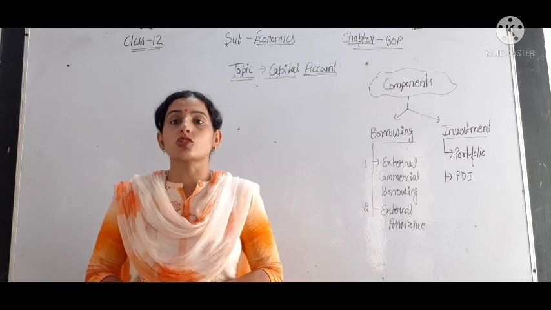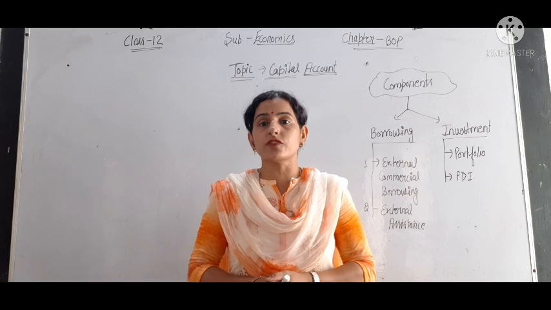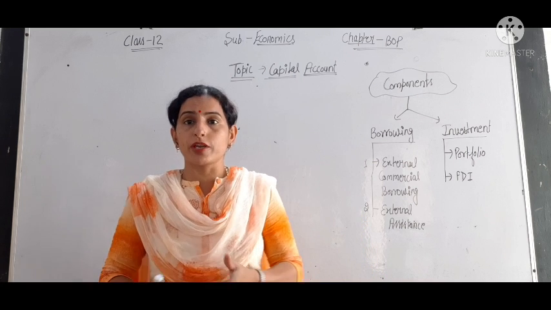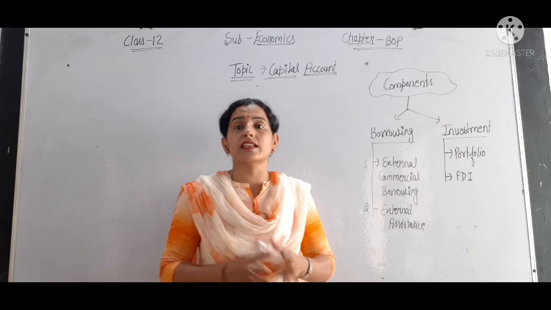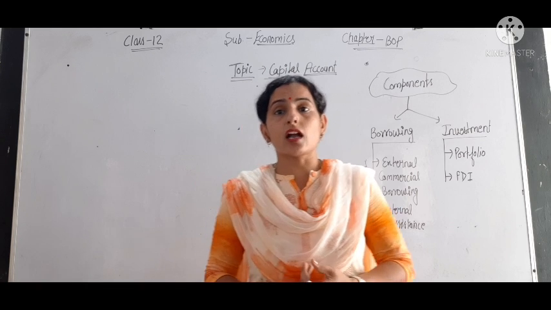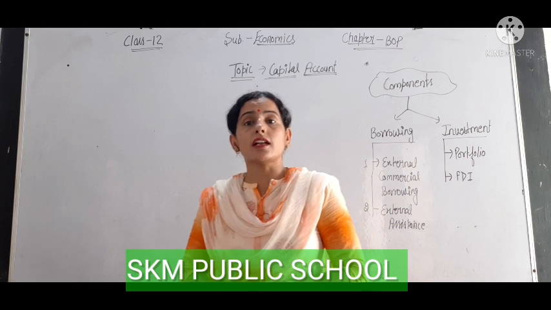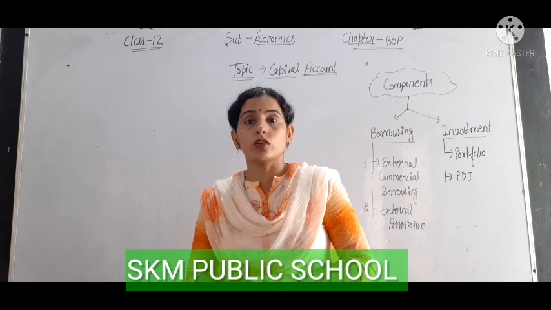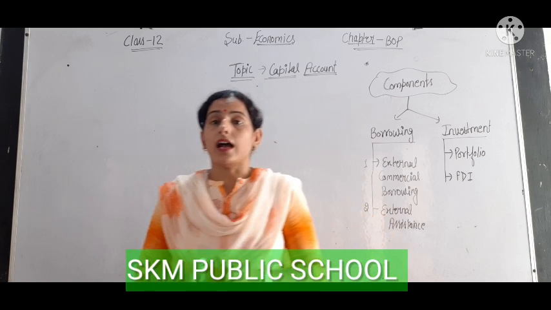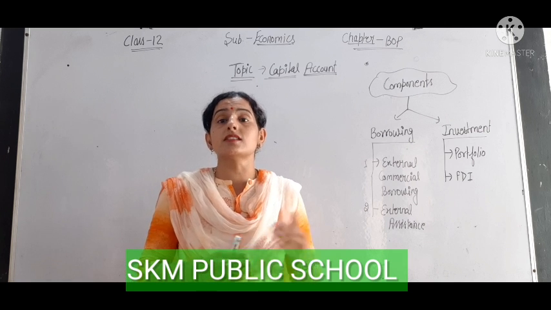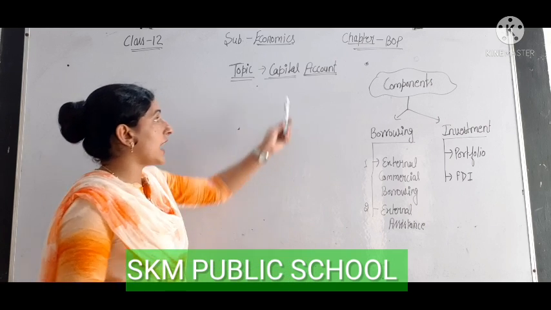Good morning students. Today we will discuss the capital account. In the previous video we talked about the meaning of BOP and then the current account. There are mainly three components of BOP: current account, capital account and official reserve account. The current account includes the export and import of visible goods and invisible goods, meaning services, and unilateral transfers. It means one-sided payments like gifts, donations, grants. So today we will discuss the capital account.